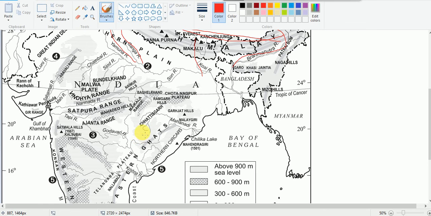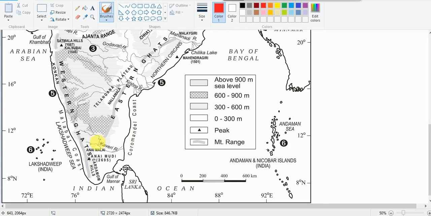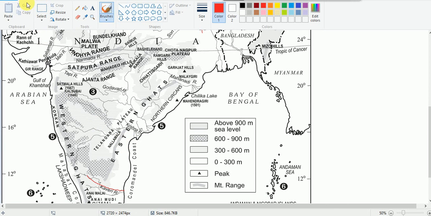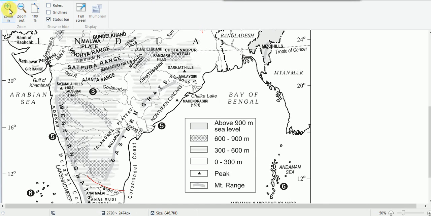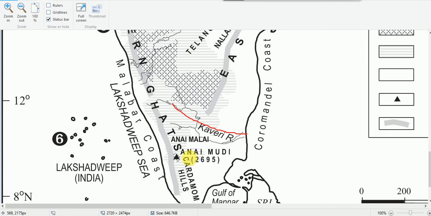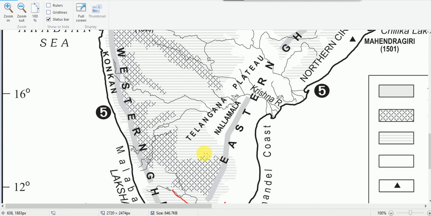And we have other peninsular rivers like this Kaveri river. Just see here. So these are examples of the peninsular drainage system.